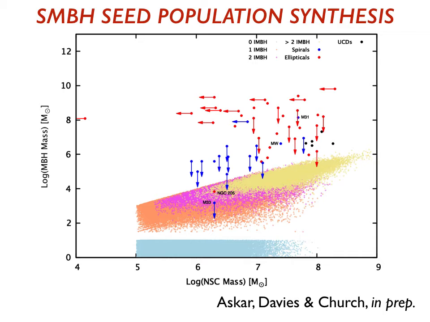And what we can see then is that the more massive the nuclear stellar cluster is, the better the chance that we have IMBHs at all and have more of them. So for lots of the low mass nuclear stellar clusters, say masses less than 1 million, it's really very likely that we have no IMBH at all, because we built it up from a small number of clusters, and it's quite possible then none of them had an IMBH in the first place. For the more massive nuclear stellar clusters, we have more IMBHs.